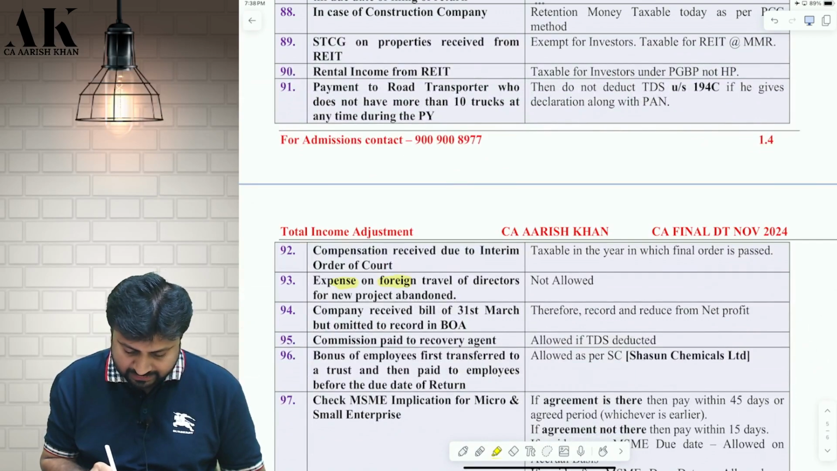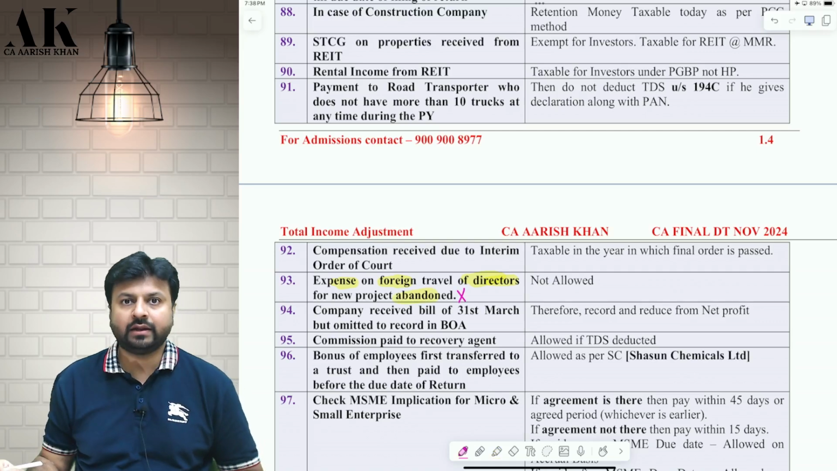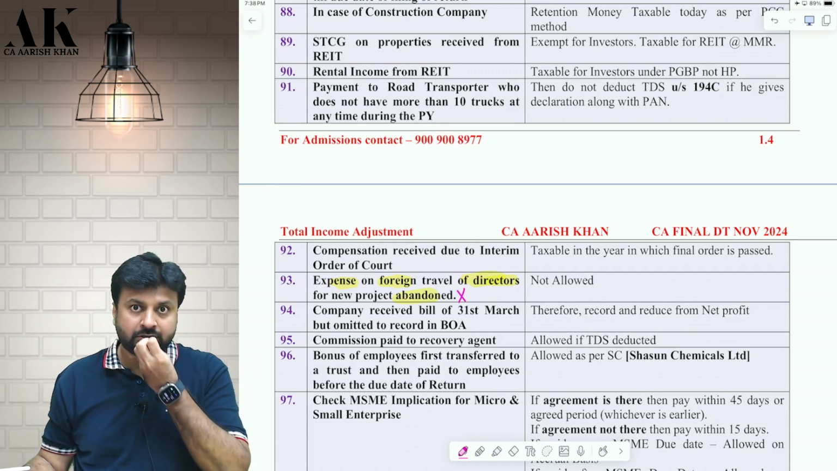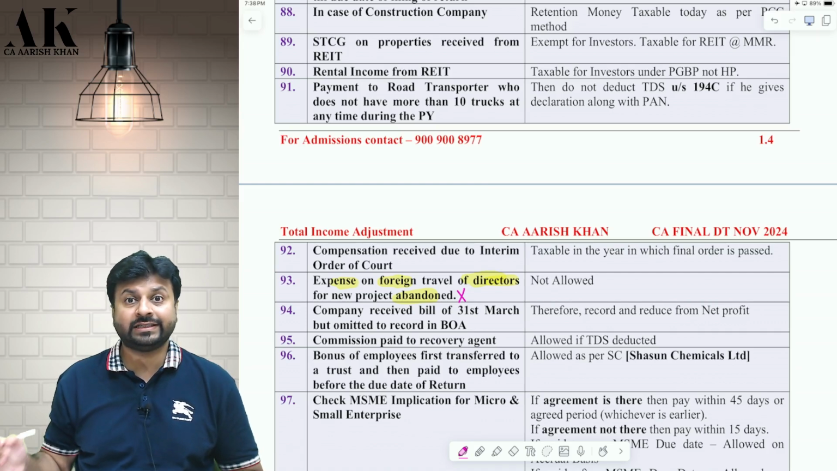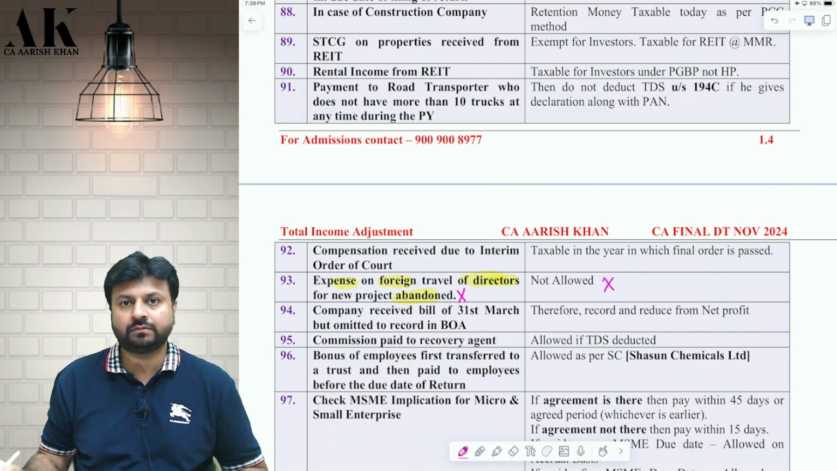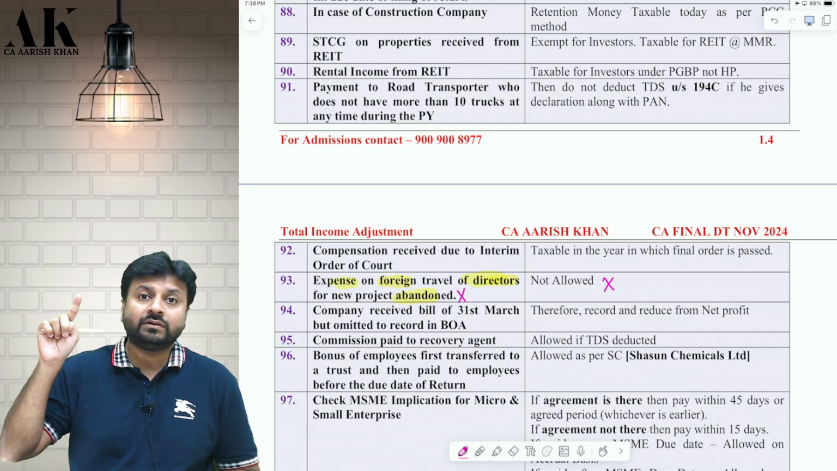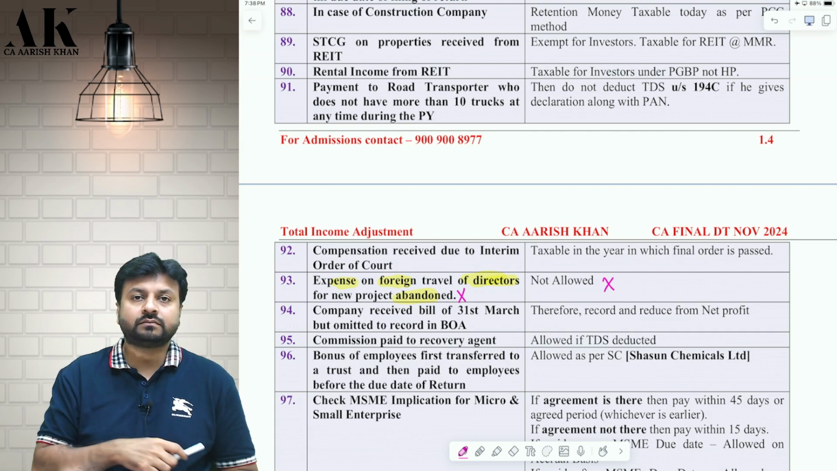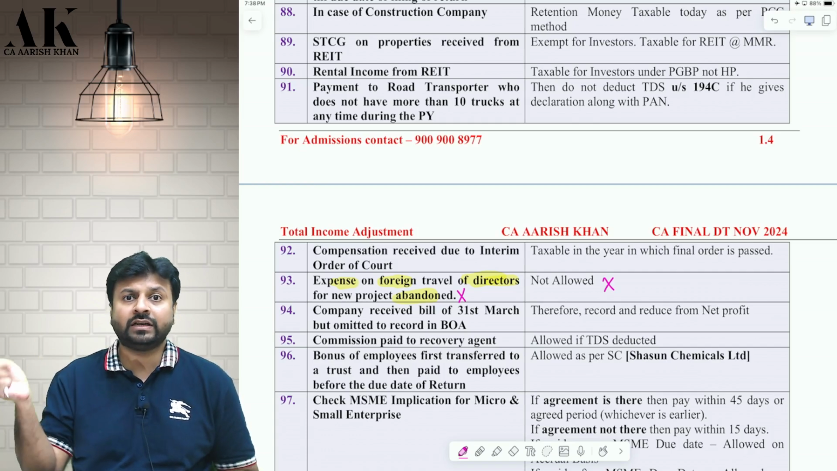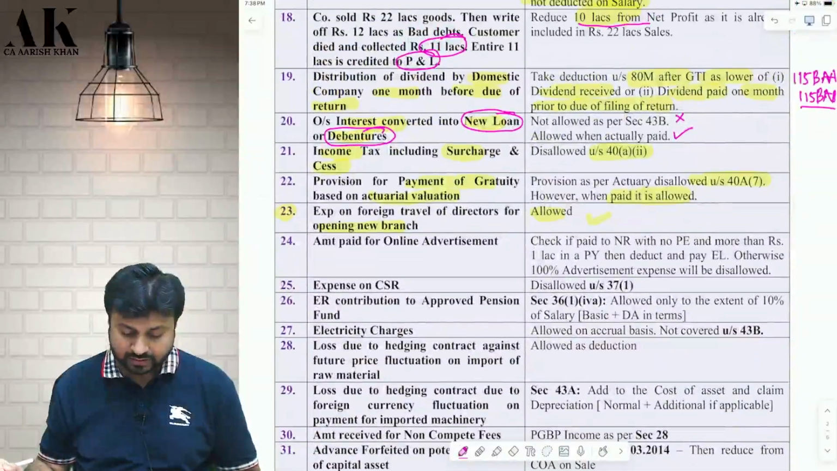If you are incurring some expense on foreign travels of directors for a new project which is abandoned, the project is not fruitful, therefore we have to abandon the project. If we are incurring some expenses on travel of director in such circumstance where the business is abandoned, the project is abandoned, then it is not allowed. So if you incur the expense on travel of foreign director for what? For the purpose of say opening a new branch, then it is allowed. But for abandoned project, if the directors travel, then it is not allowed. Okay, be very careful. For abandoned project, it is not allowed.